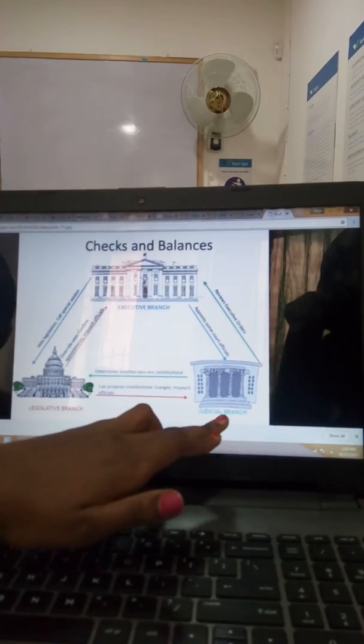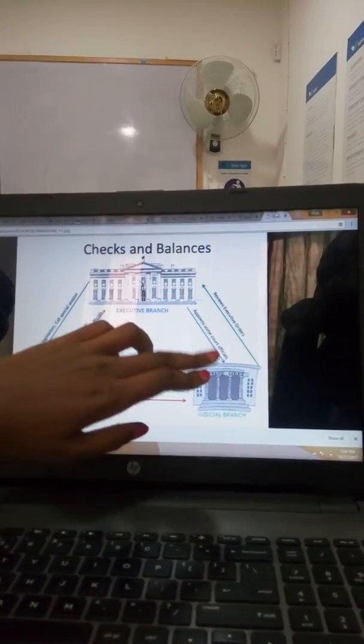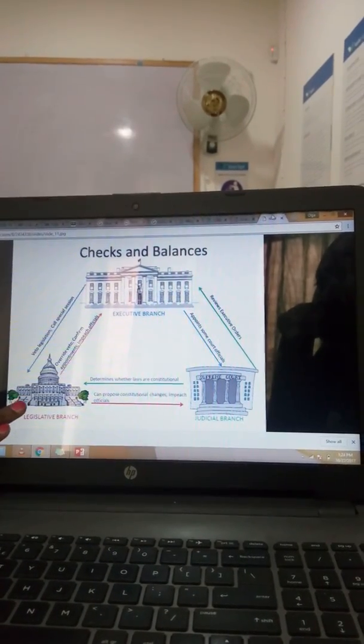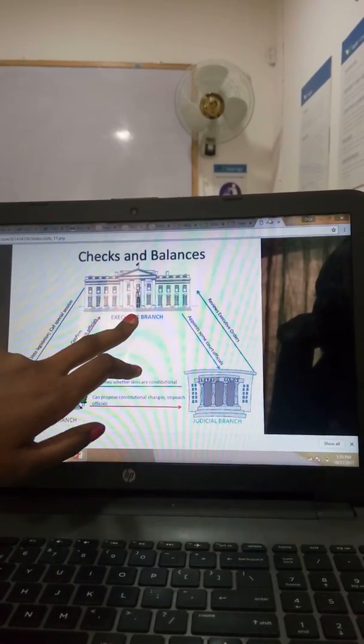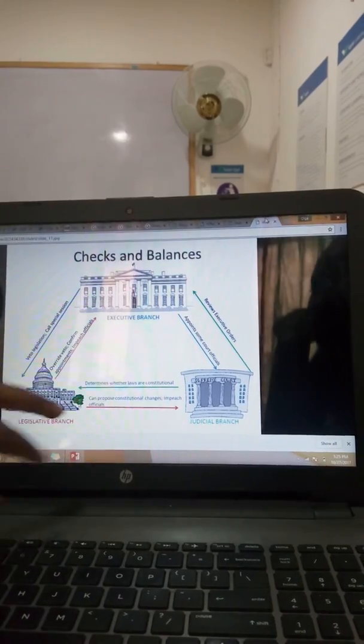For the judiciary branch, it is the one to review the executive orders, as in it reviews whether the laws that were introduced by the legislative branch are implemented by the executive branch in the rightful manner. It reviews the rightful implementation of those laws.